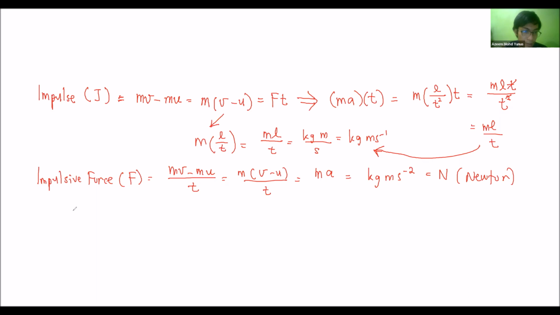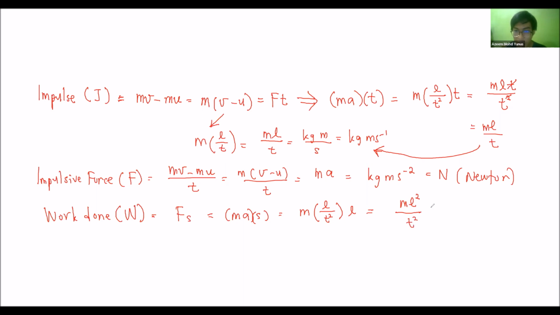So next we'll define work done. The symbol is big W, which is force times displacement, force times distance. If we want to define force, it becomes ma times s. If we rewrite it in terms of base quantities, it becomes mL over T squared times L, so s is still L. Rewriting it, mL squared over T squared.